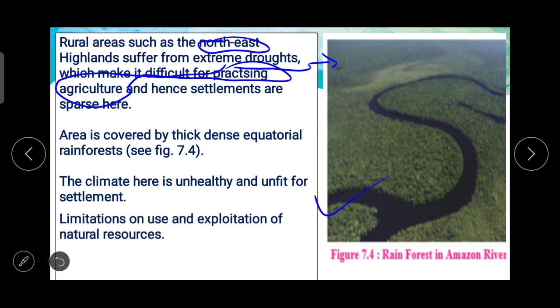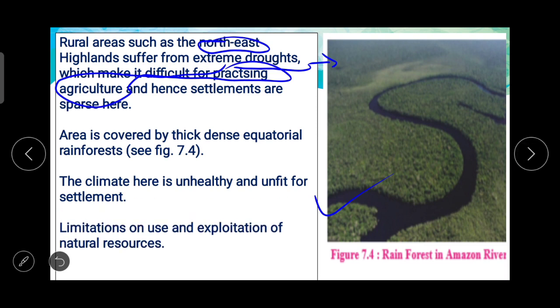Limitations on use and exploitation of natural resources, poor transport links in the region, and also area which is covered by thick, dense equatorial rainforest. Now these are the reasons why there is no densely populated area, or why there is kind of population which is not exactly nucleated. So these are the reasons.